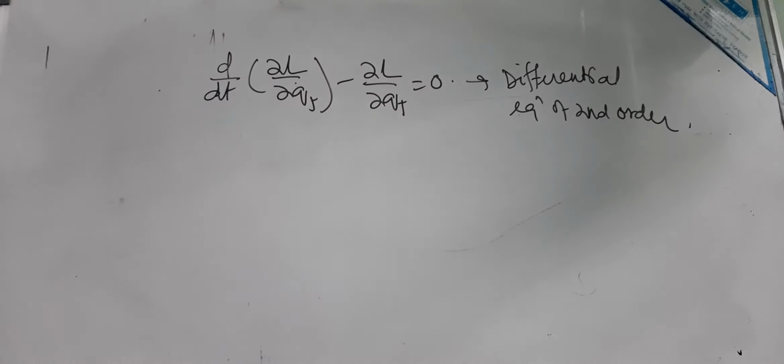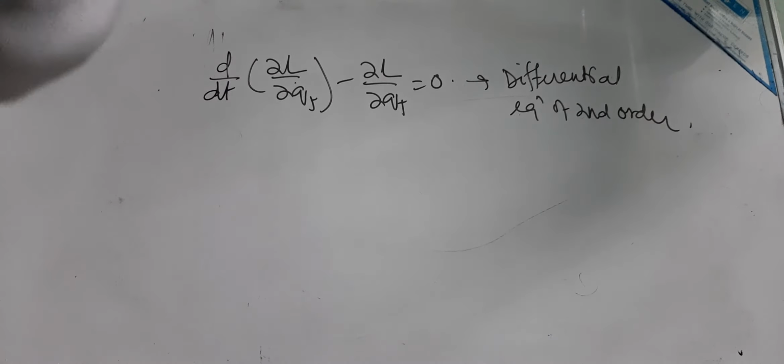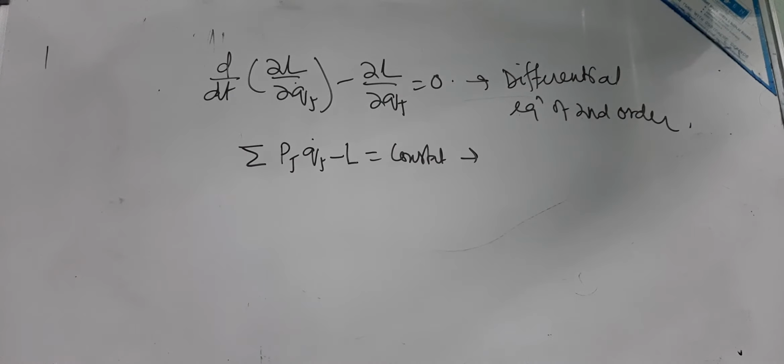Whereas when you come to Hamilton's equations, what do you get? We get the summation Pj Qj dot minus L equal to constant, and it is a first order equation, not a second order one. So Pj is equal to del L by del Qj dot.